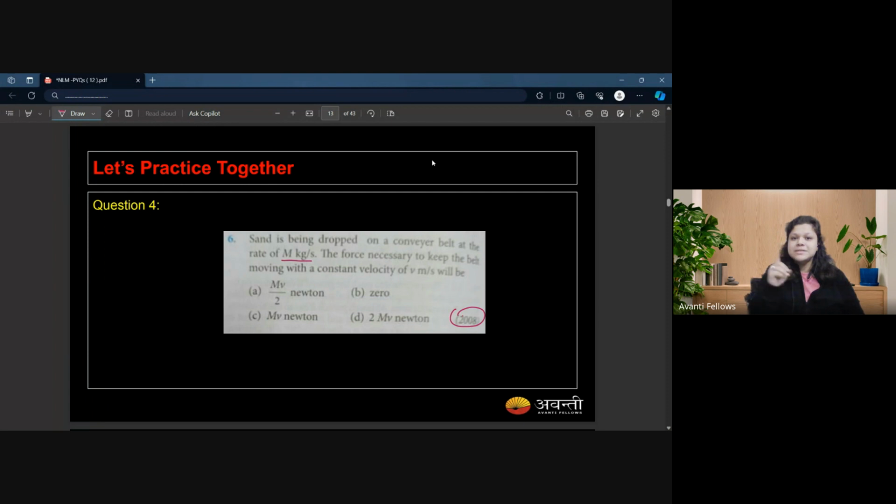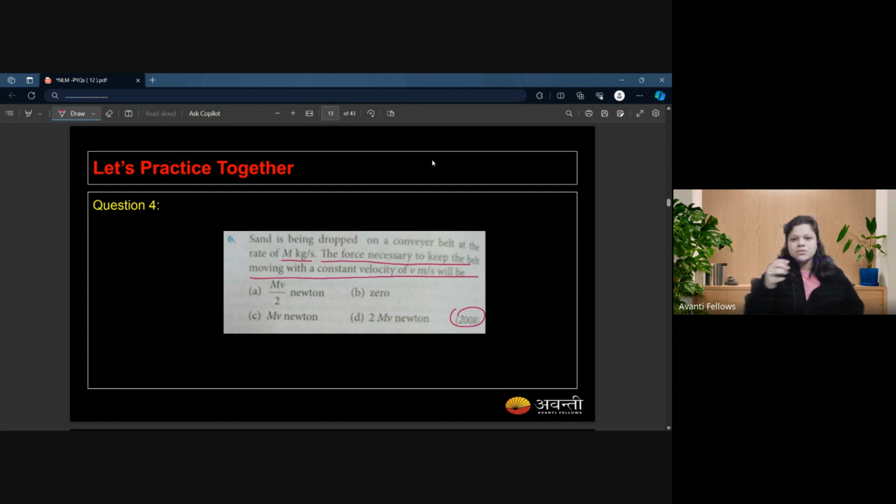We are dropping sand of m kg per second. This is the information that you have. Now, the force necessary to keep the belt moving with a constant velocity of v meter per second will be... We want the belt to move with a constant velocity even though we are dropping the weight in every second.